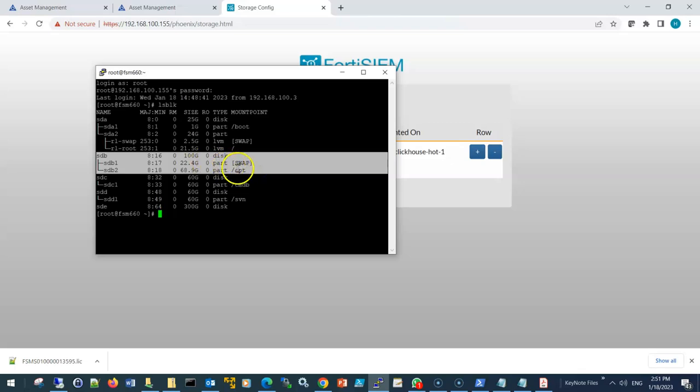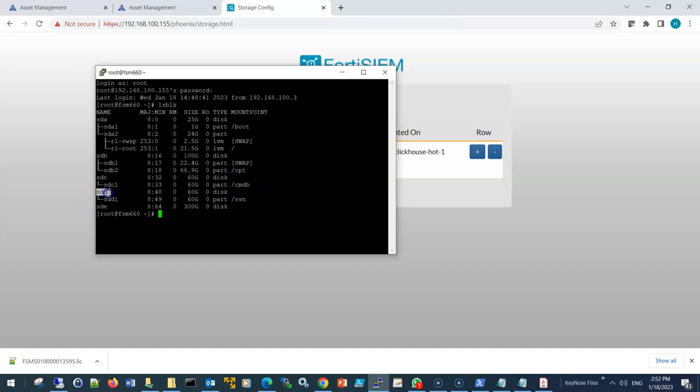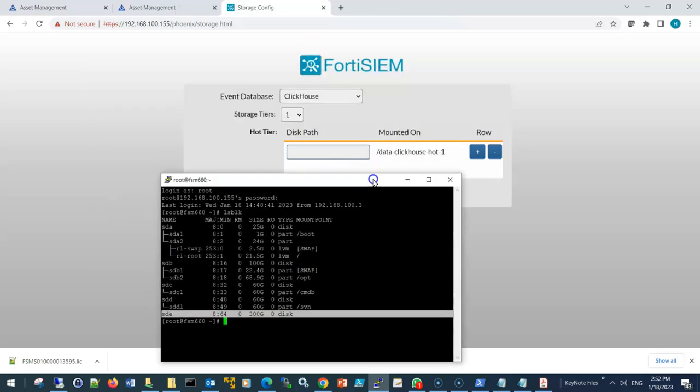It also contains swap, and the size is 100 GB. The SDC is 60 GB for the CMDB. The SDD is 60 GB for the /svn, and the last one that is not partitioned yet is dedicated for the local database, the ClickHouse database.